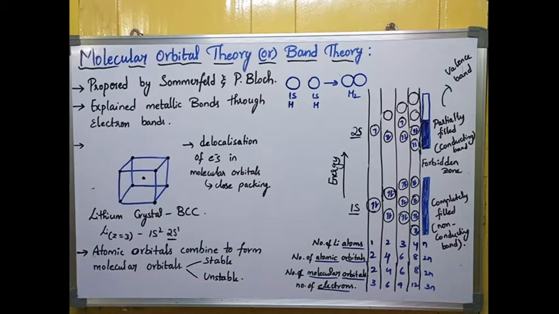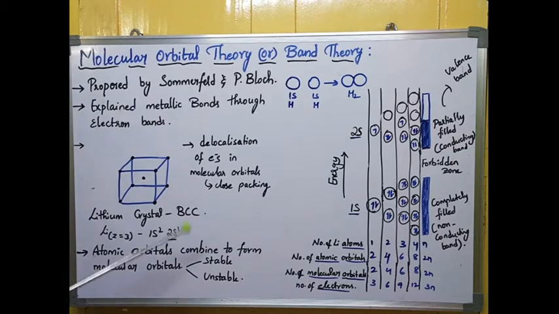This theory was proposed by Sommerfeld and P. Bloch. These two scientists proposed this theory, and it explained metallic bonds by taking the electron bands into consideration. So electron bands are explained in this theory, and electron bands are responsible for the formation of metallic bonds.